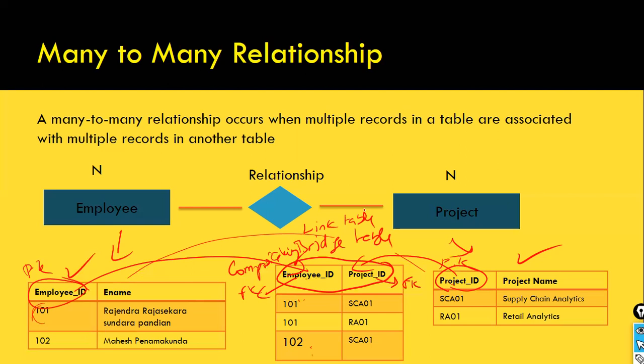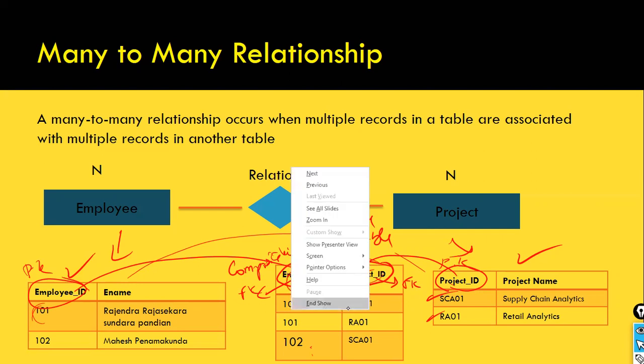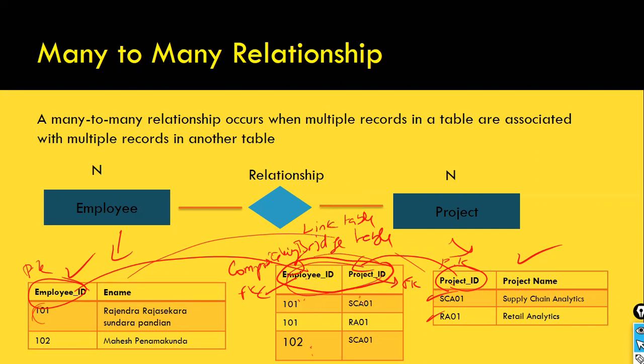Fine, you have created the bridge table here. Good. So now you can say that employee ID 101 is working on SCA1 as well as on RA1 by putting a duplicate record. Here it is allowed. But if you see here, these 2 form a composite key. This employee is working on this project. Again, the combination of these 2, you are not supposed to have it here. Duplicate should not be there.